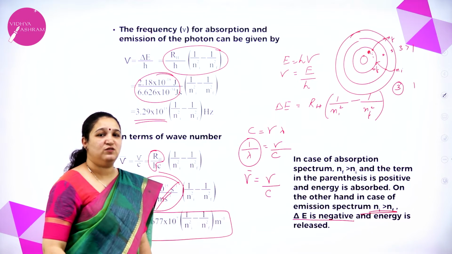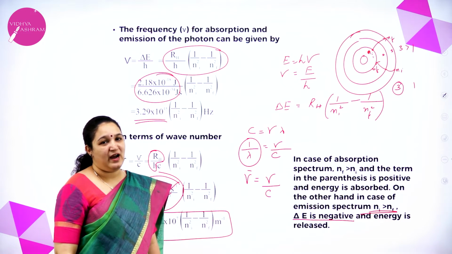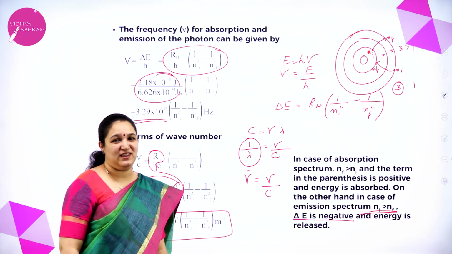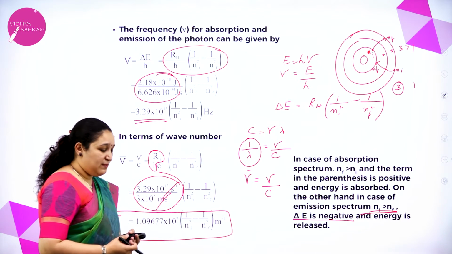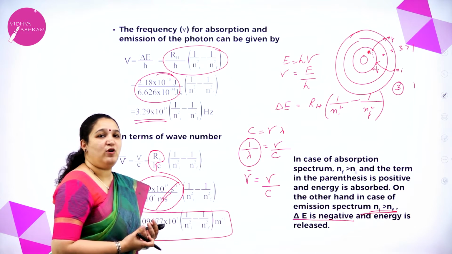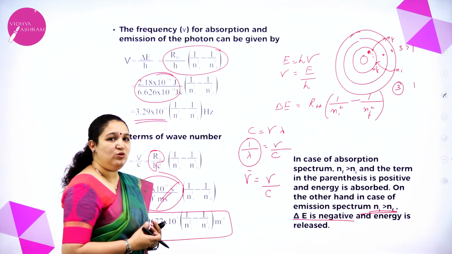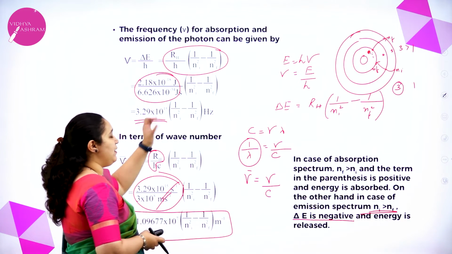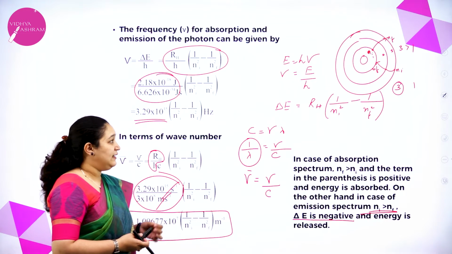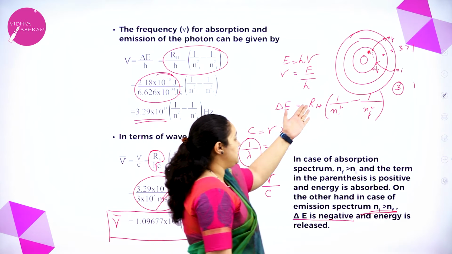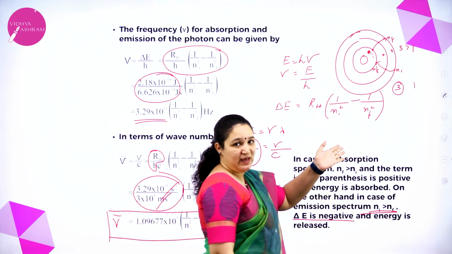So that is about the explanation for line spectrum of hydrogen based on Bohr's theory. I hope you have understood this part. If you ask me whether this is really important from the exam point of view, you need to know the formulas. How we got these values is not so important, but of course you need to know the formula. That is, delta E is equal to RH (1 by Ni square minus 1 by Nf square).